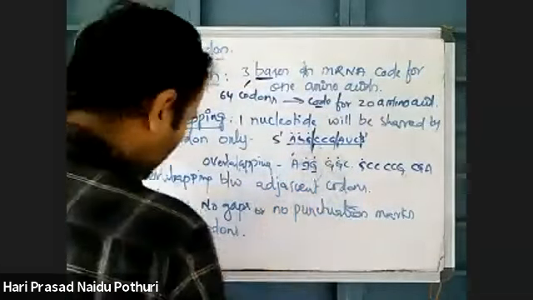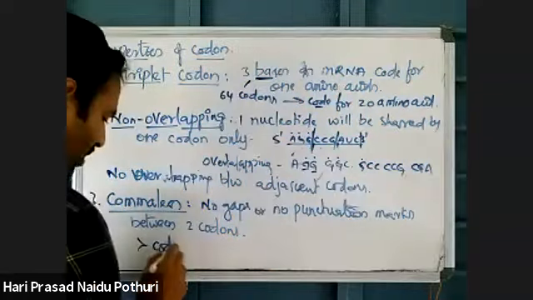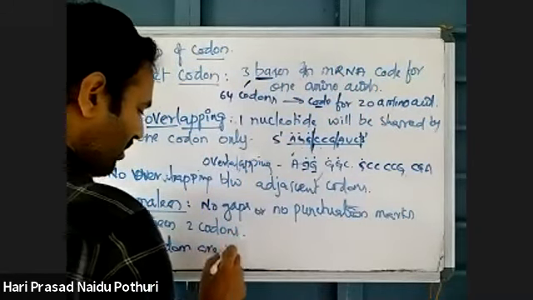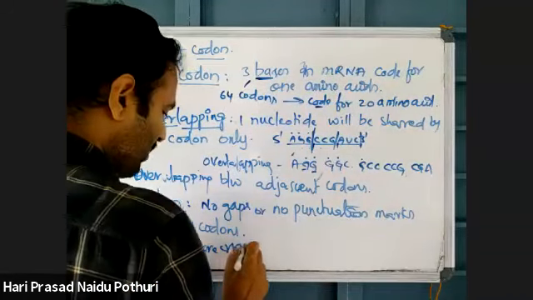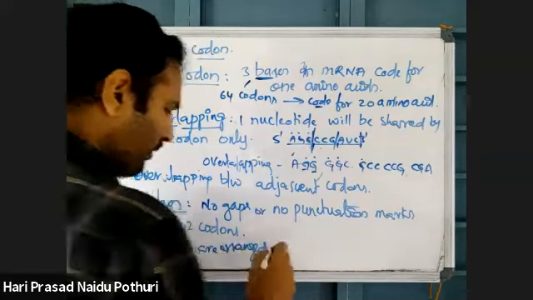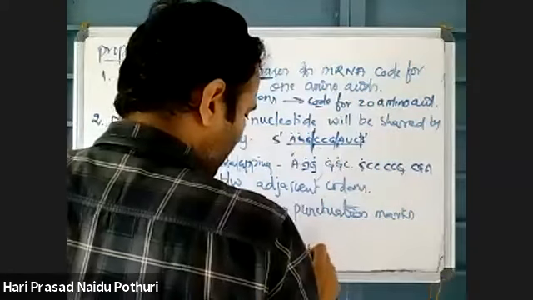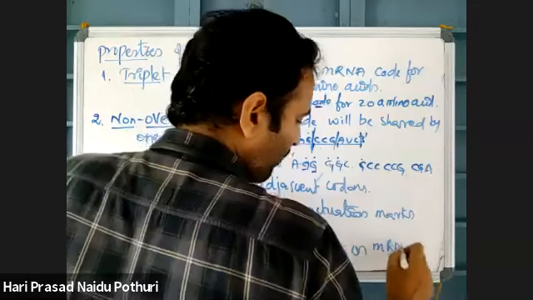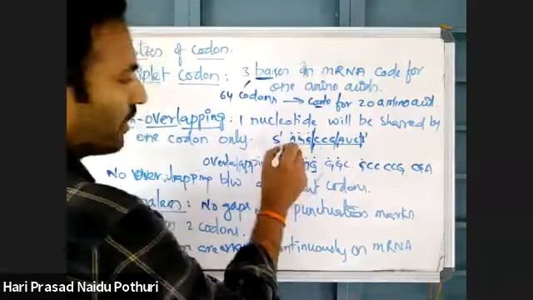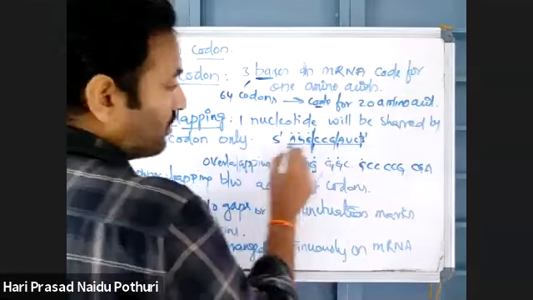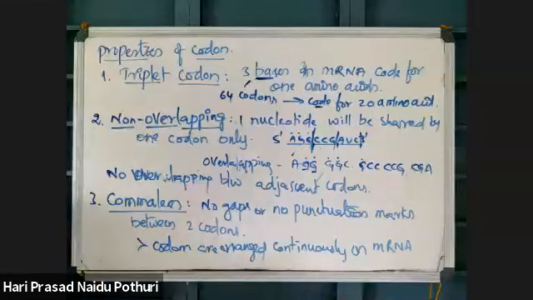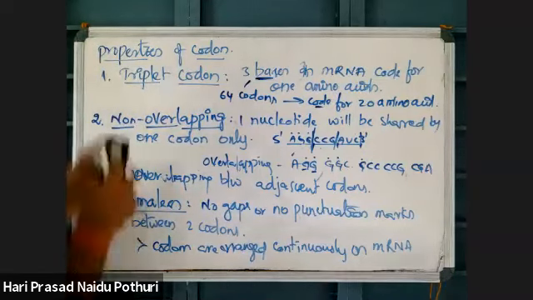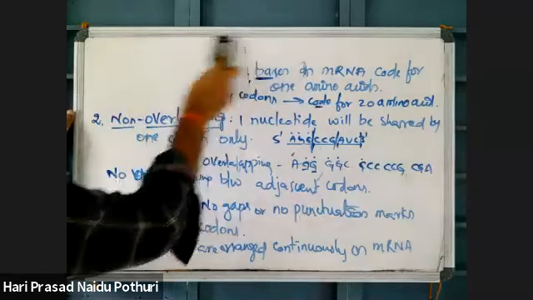That means codons are arranged continuously on the mRNA molecule. If you take one mRNA molecule, the genetic codes are arranged continuously in order. That is the commaless nature of genetic code.